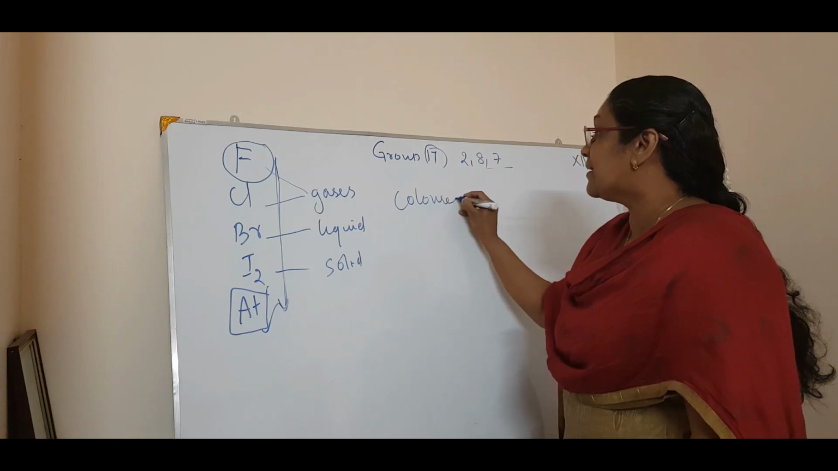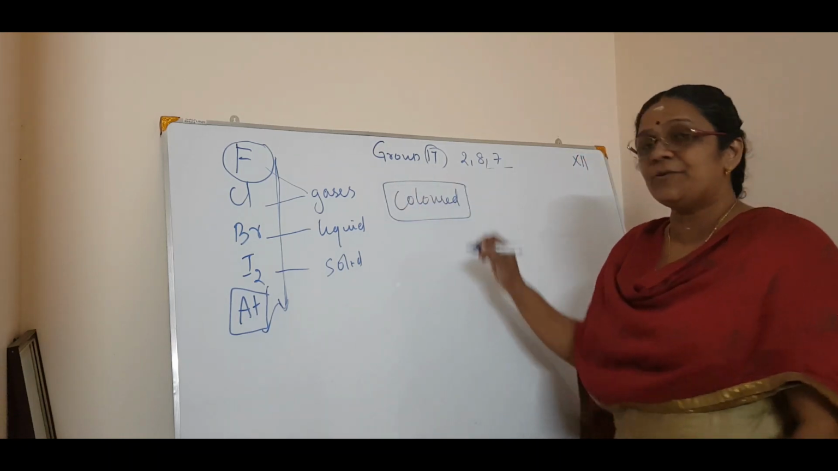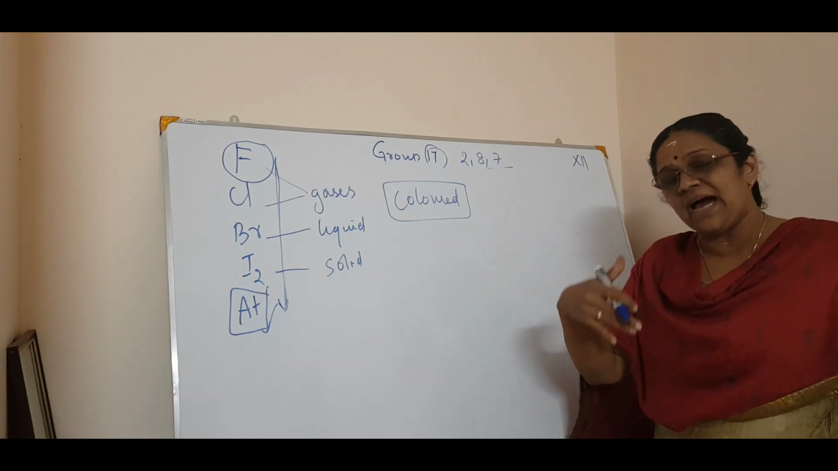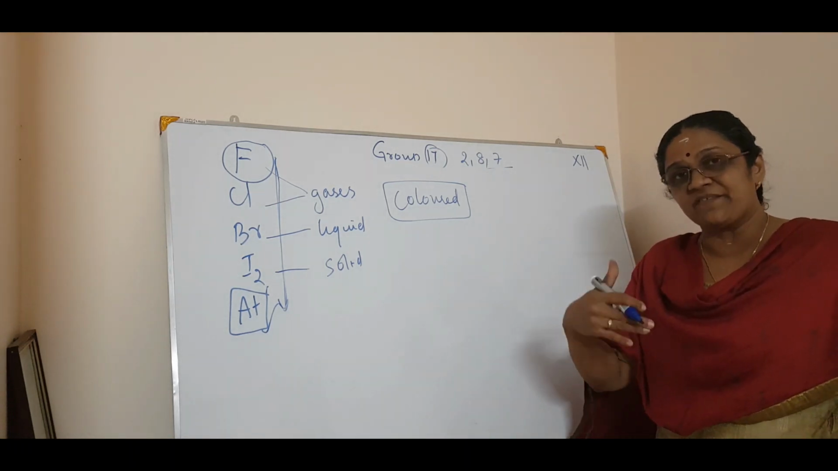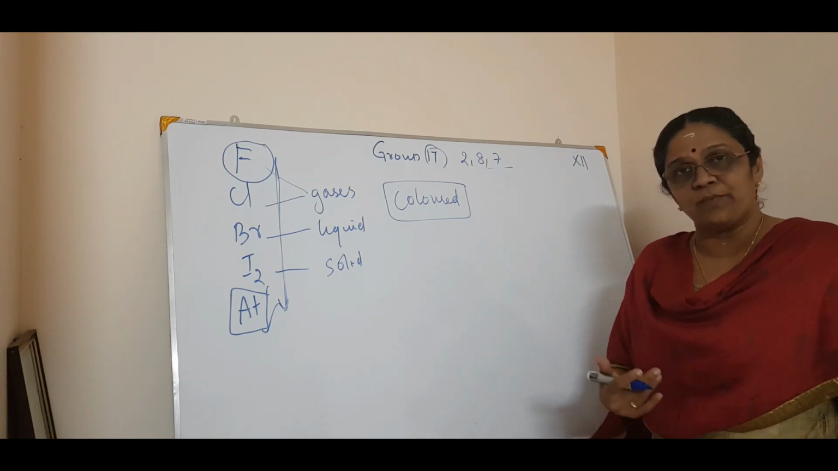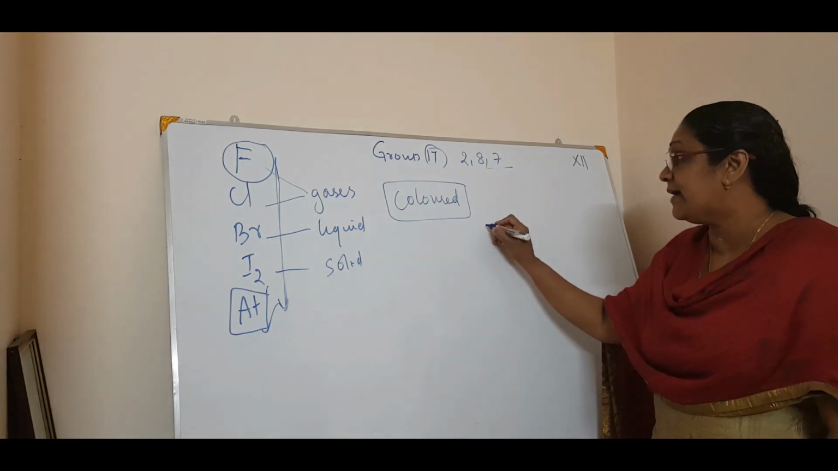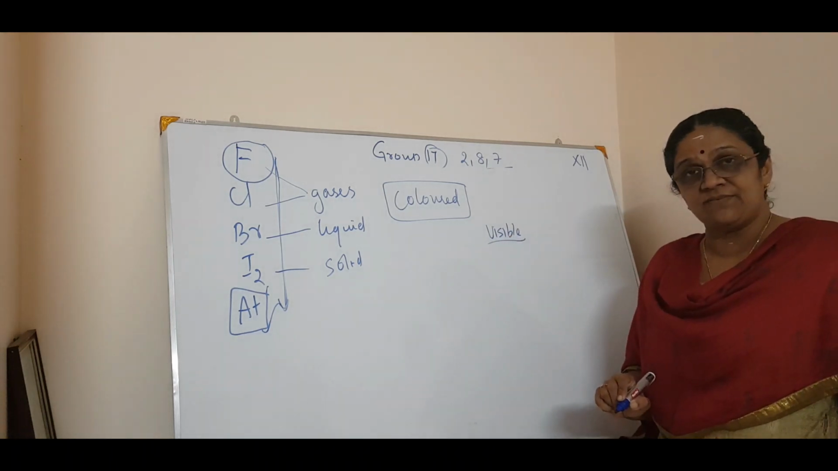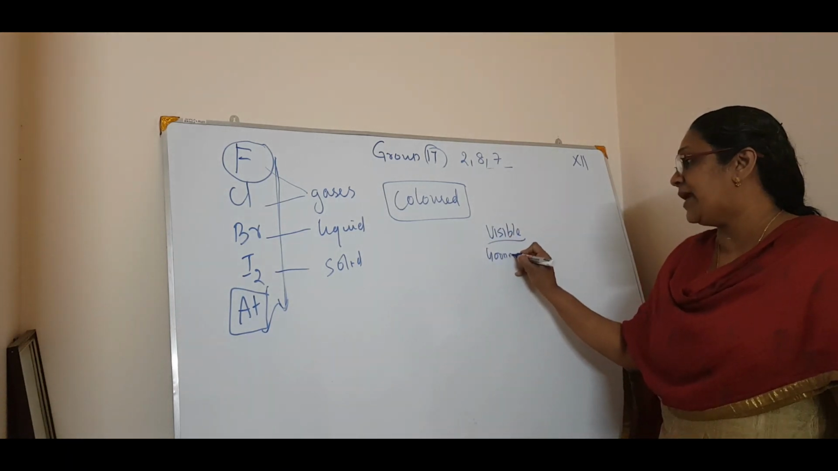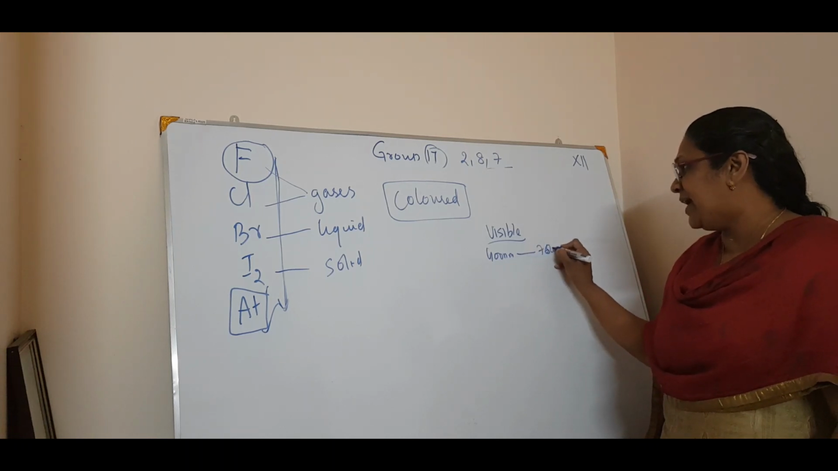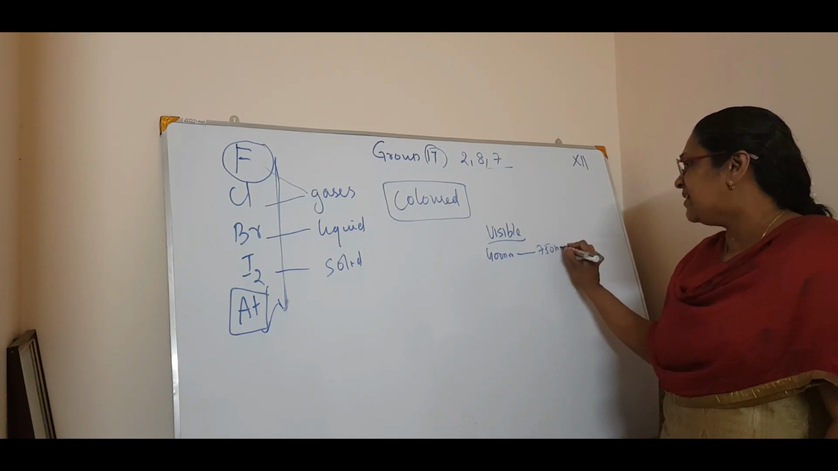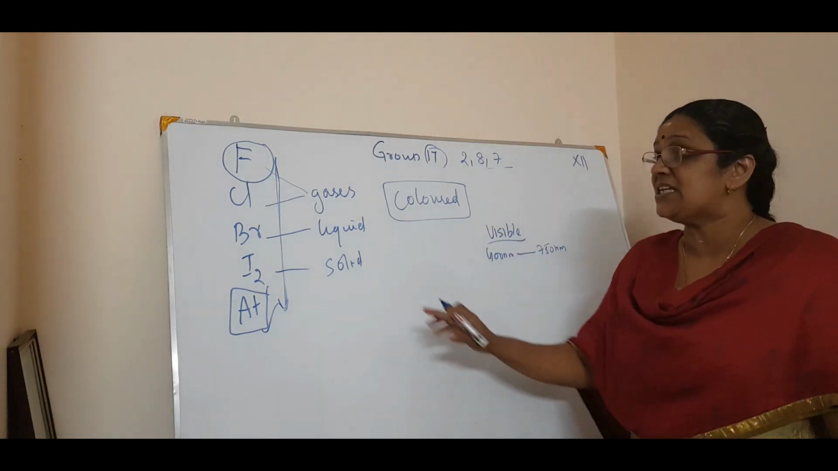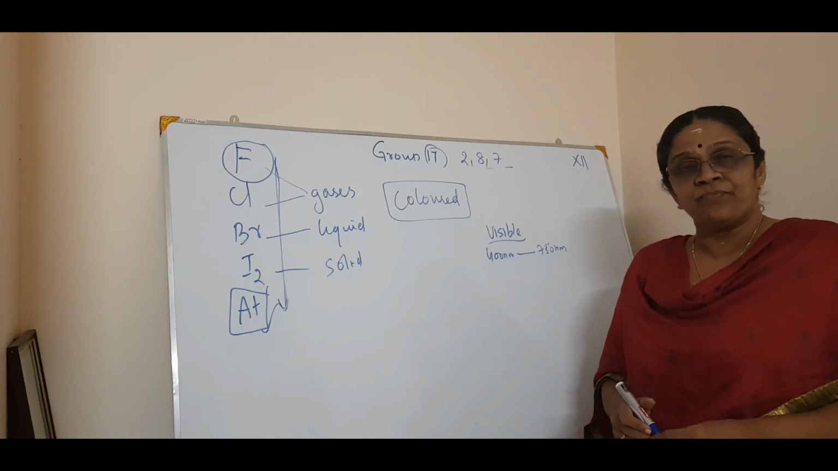All these halogens are colored in nature. Colored means when the outer electrons get excited and come back, in the emission spectra, radiations are formed, and those radiations fall under the visible region. That is why we can see them. What is the wavelength? 400 nanometer to 750 nanometer, approximately. So it comes under the visible region. That is why all the halogens are colored.